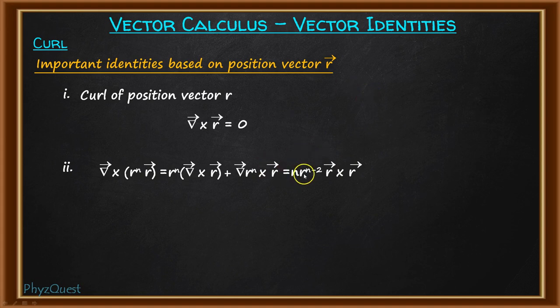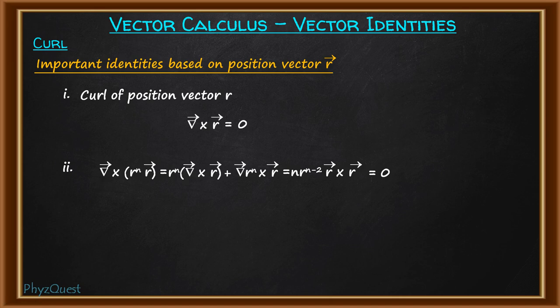When the cross product is taken, this will obviously be equal to 0. So the final answer of del cross R to the power n vector R is equal to 0. So any power of R, when multiplied with position vector R and the curl operation is taken, will be equal to 0.